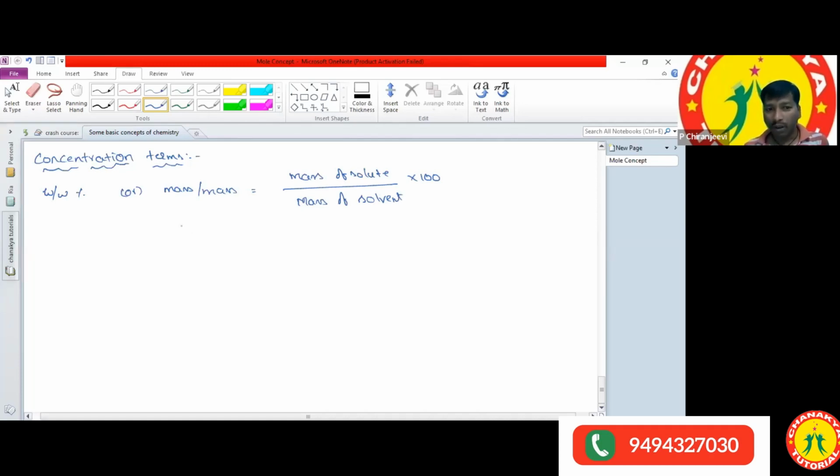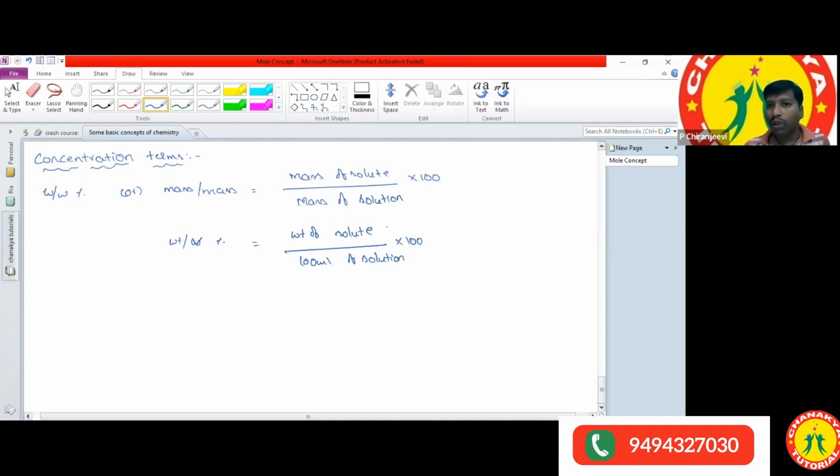And mass by volume percentage, or weight by volume percentage. Here the denominator is the mass of the solution, it's not the solvent here. What is the weight by volume percentage? Weight of solute present in 100 ml of solution. Today I'm going to write these as formulas.